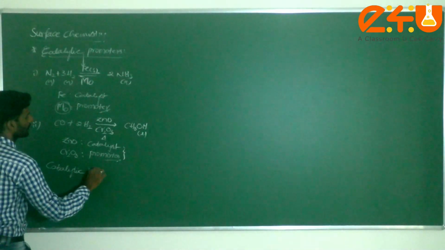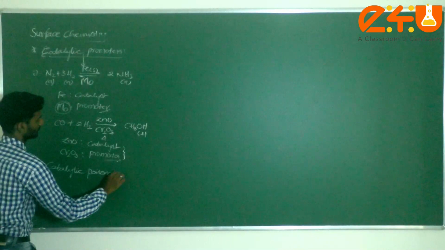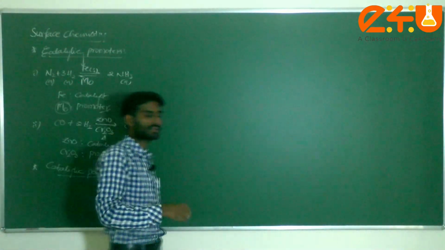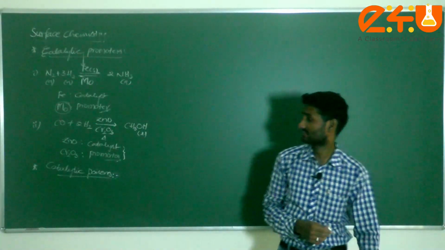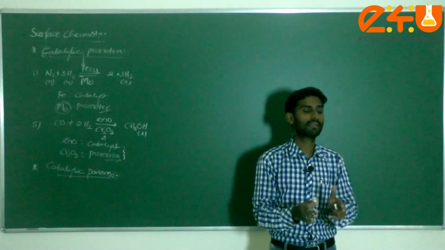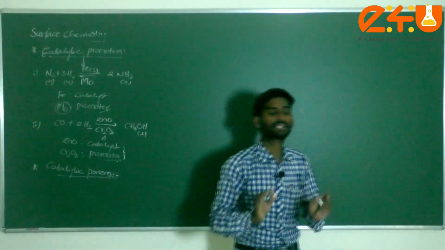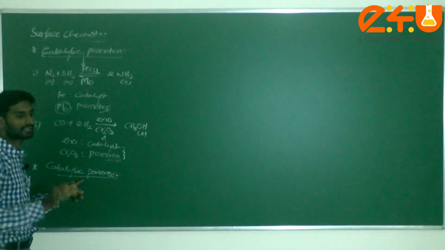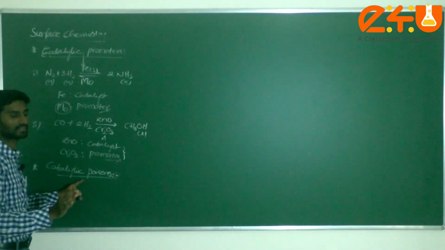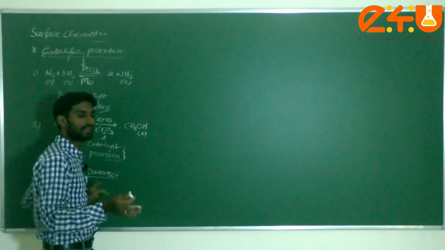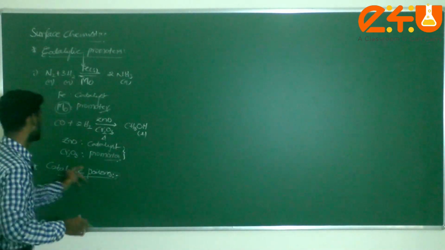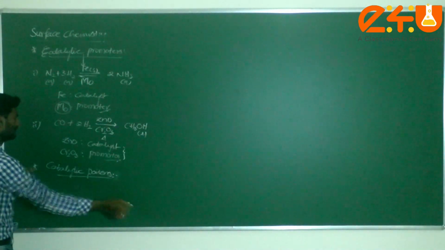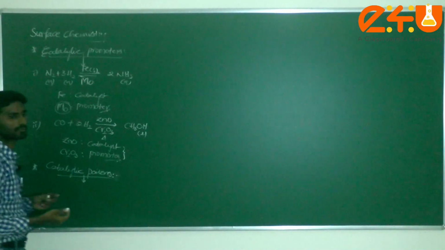Catalytic poisons, or poison. Generally, what is this? Catalytic poisons are the substances which destroy the activity of the catalyst in a particular reaction. A catalytic poison is a chemical substance which destroys the activity of the catalyst, known as catalytic poisons. There are different examples also.